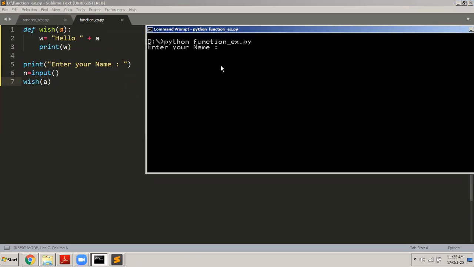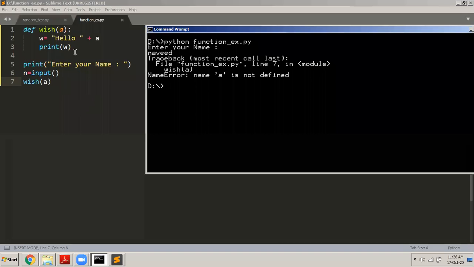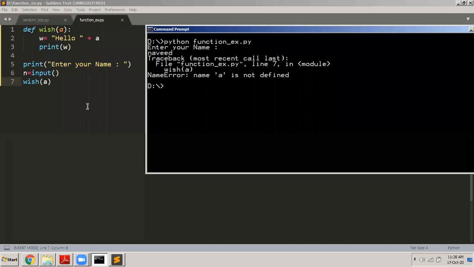So it will ask me to enter the name. I enter Naveed, and then see here, it says name A is not defined. You are trying to pass a parameter to wish, but A is not defined. It is asking, where is A in this main program? A is not there anywhere. There is a variable called n, so you have to pass n only here. You cannot pass A. So this will not work out. It will say A is not defined.